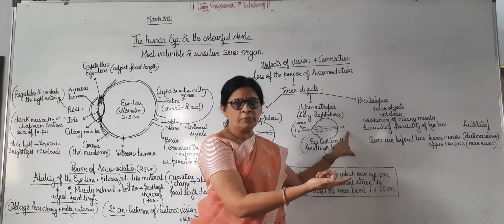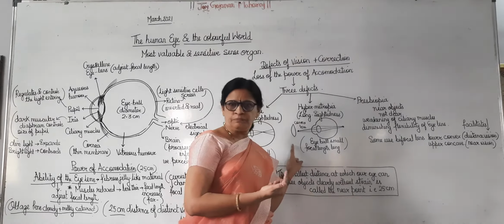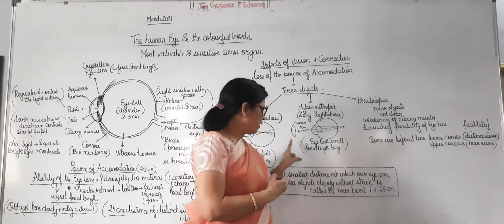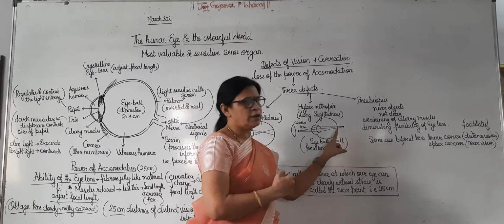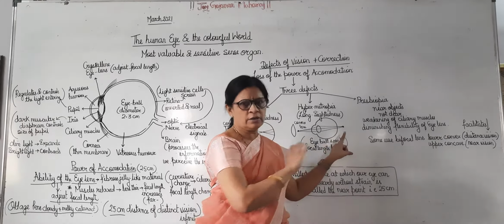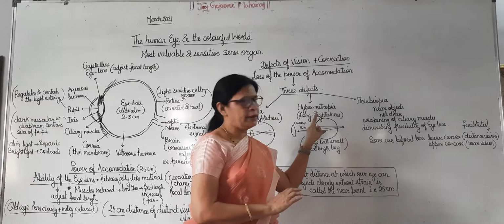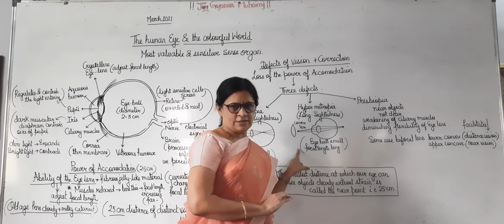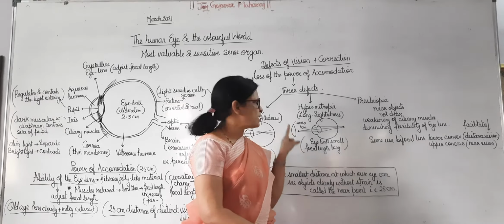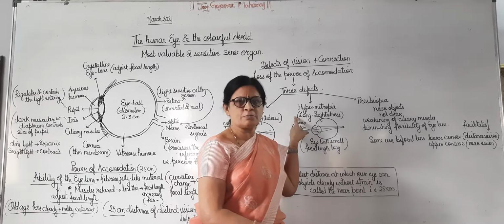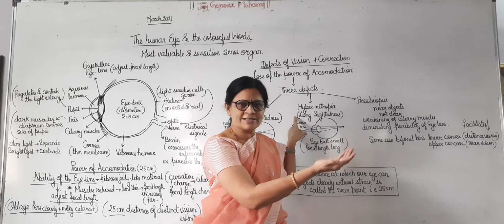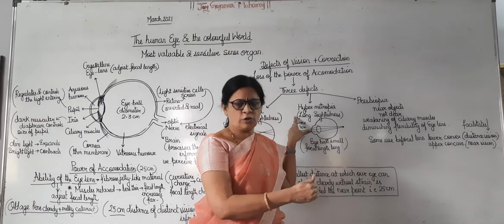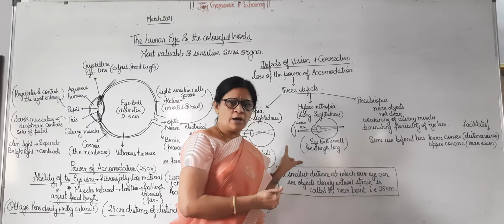Now because it is forming beyond the retina, you have to use a correction, specs with a convex lens. When you use a convex lens, the image will come forward and be formed on the retina. So this is hypermetropia. For the correction of hypermetropia, you use a convex lens. Okay. So remember, hypermetropia is long sightedness. It means you can see far away objects clearly, but near objects cannot be seen clearly.